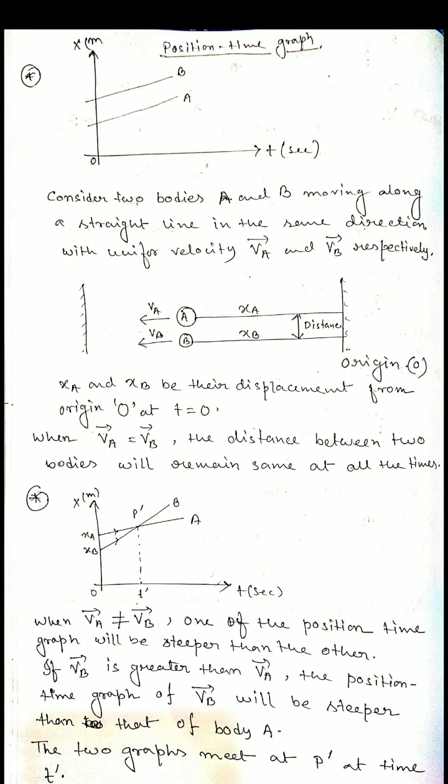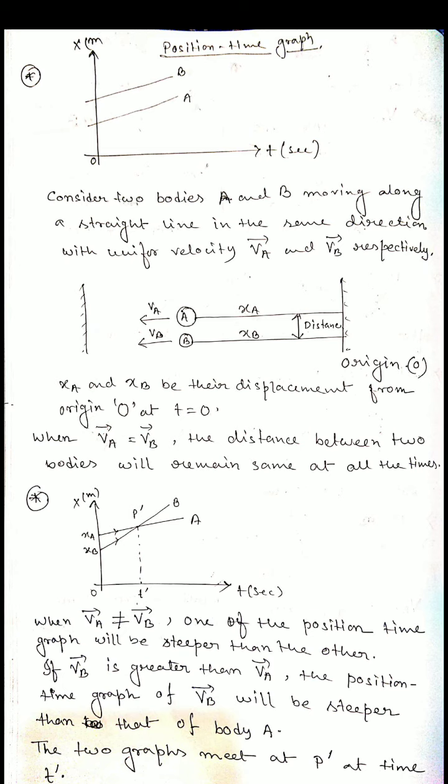Now in the second figure, here VA is not equal to VB. One of the position-time graphs will be steeper than the other. When VA is not equal to VB, the graph for either A or B will be steeper than the other. Here in this figure you see that VB is greater than VA, so the position-time graph of B will be steeper than that of body A.